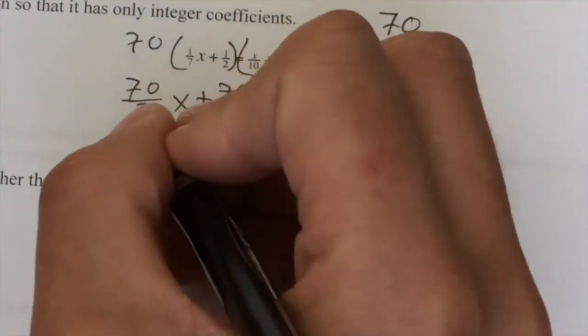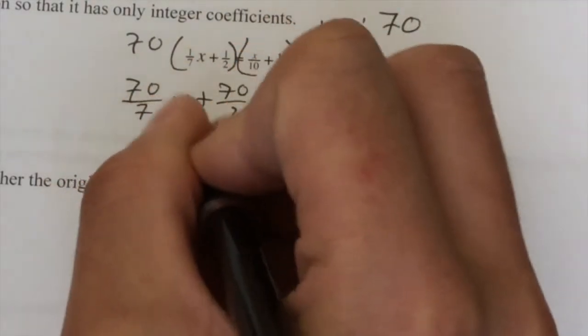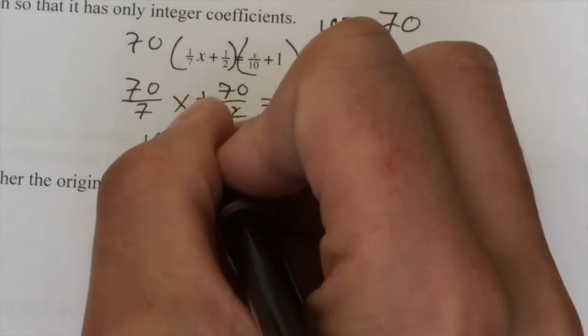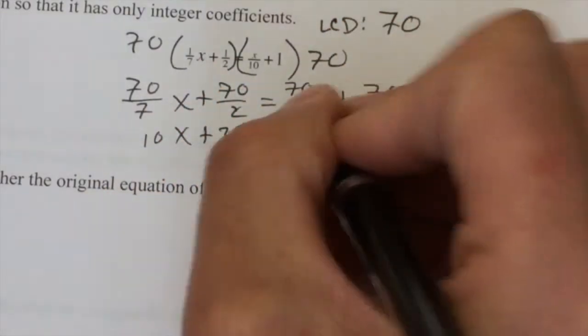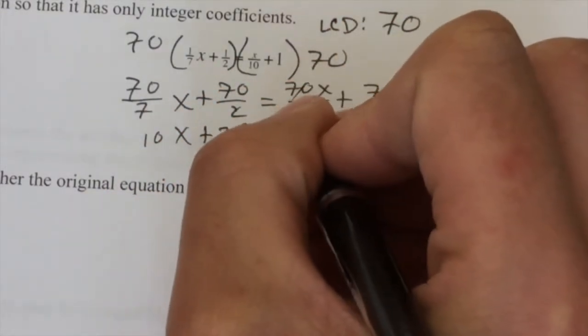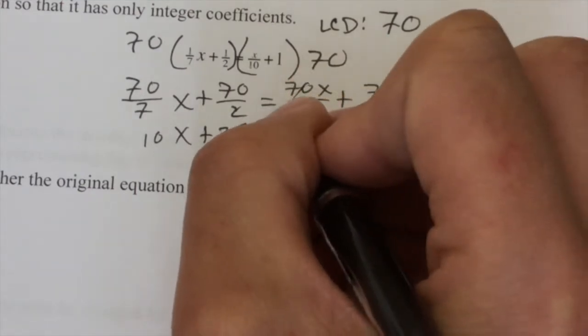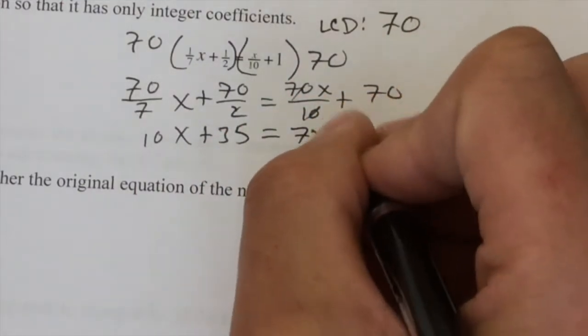I can now simplify these. So 7 goes into 70 10 times. 2 goes into 70 35 times. 10 goes into 70. This time it's going to be 7 times. I got a little hung up there. And then we still have the 70 over here.